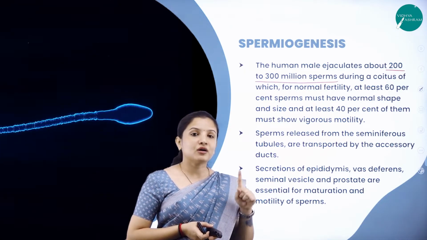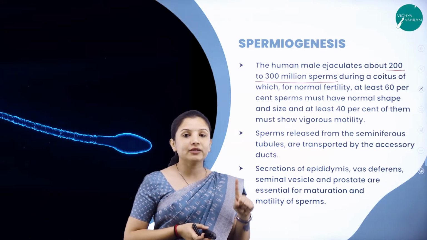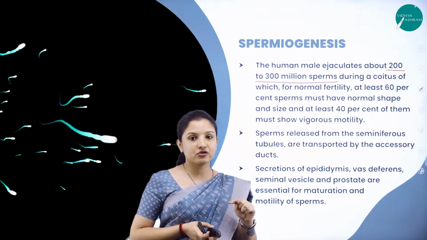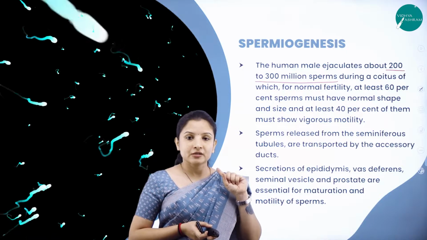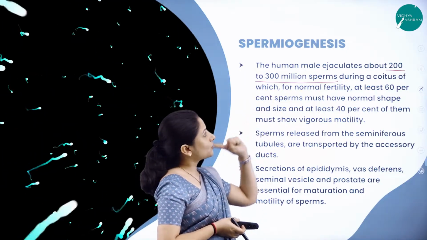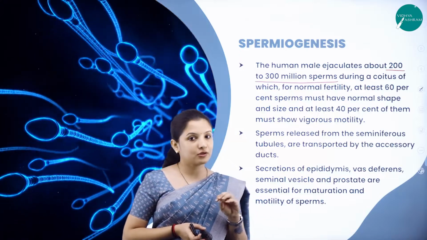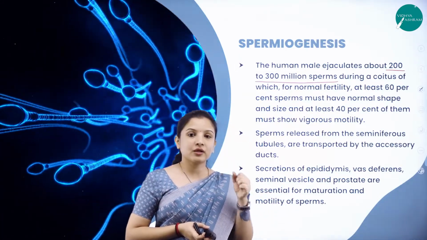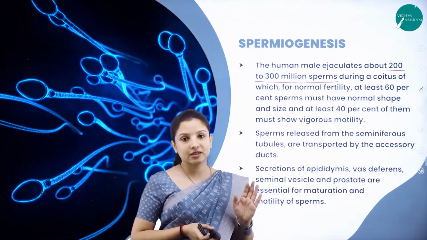No. Why? Because the female will produce only one mature egg. So for one mature egg, one sperm is enough. So all the sperms will not fertilize. They will start to compete, and whichever wins the race will go and fertilize.